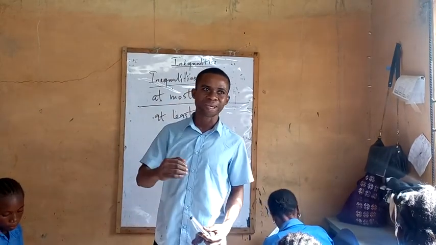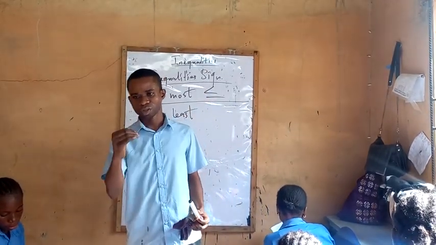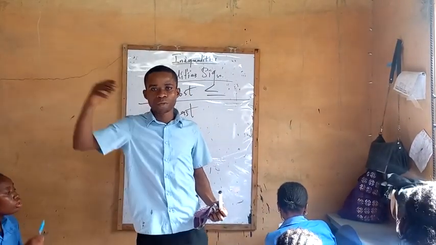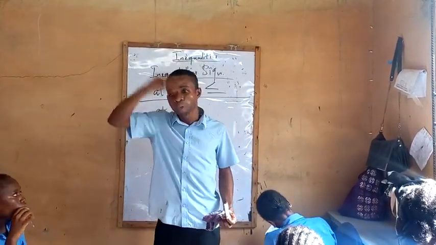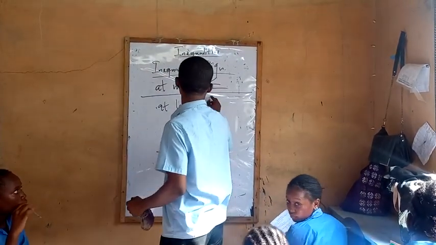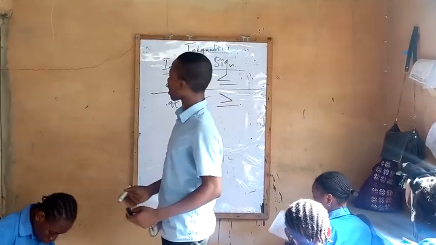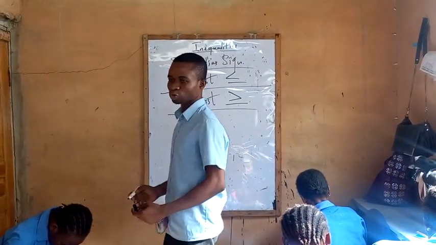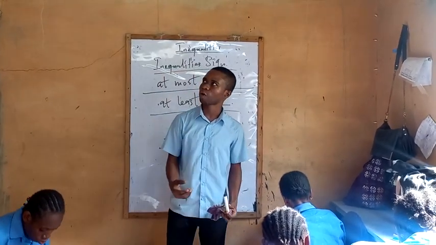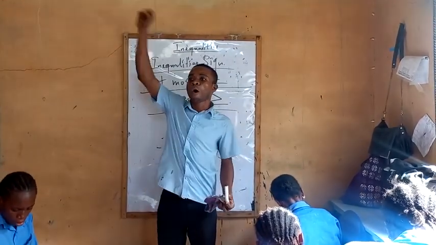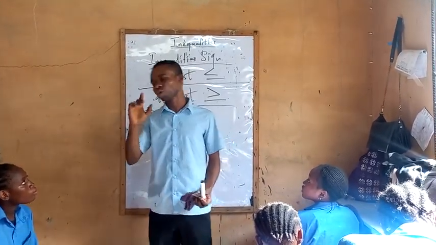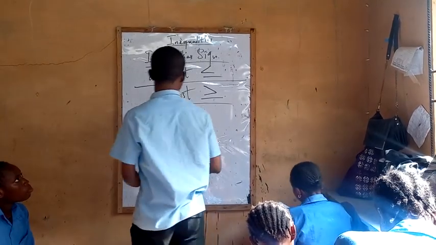It gives you a restriction that you cannot get above it. You get what I'm saying now? At most is telling you that you cannot get above. But when you hear the words at least, it means greater than or equals to. If your teacher tells you that you can get at least 5, what does that mean? That is 5 or upwards. So you have to take note of that.